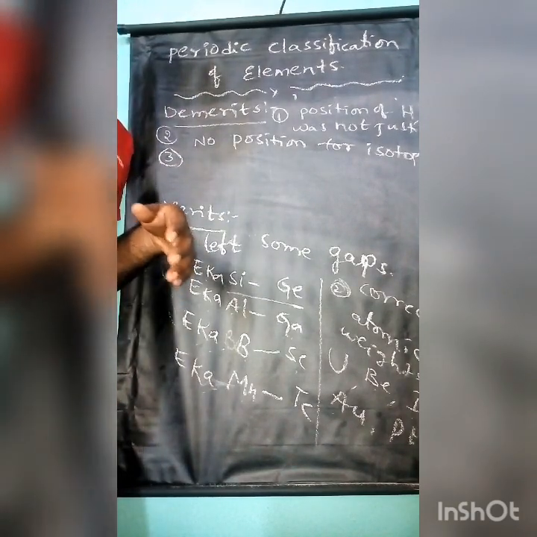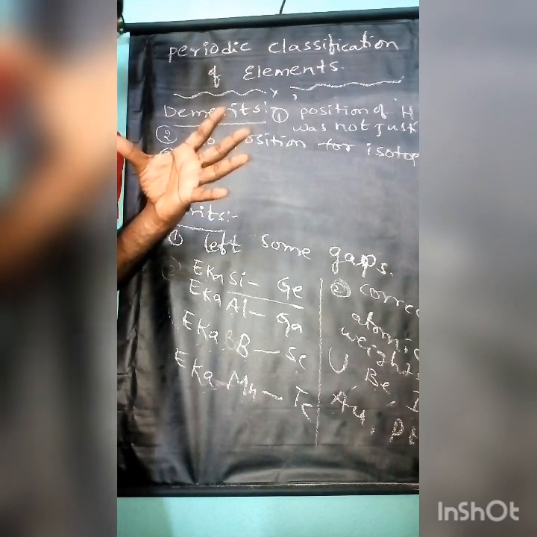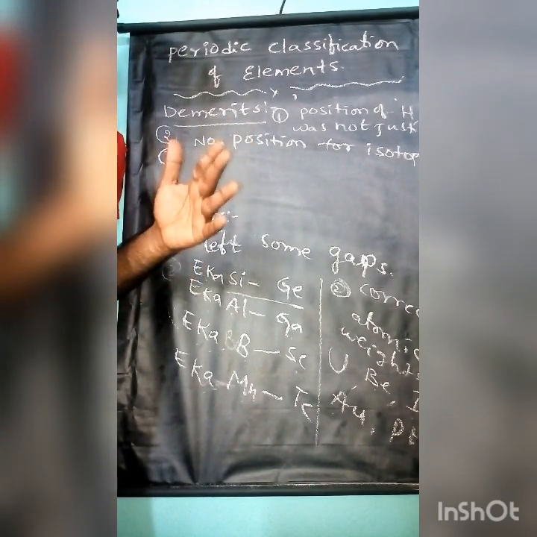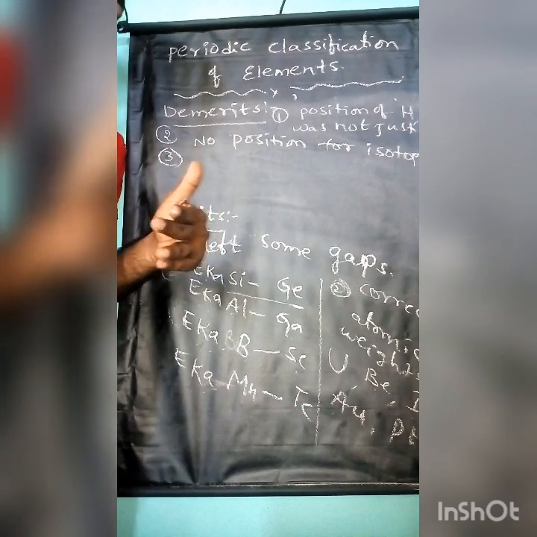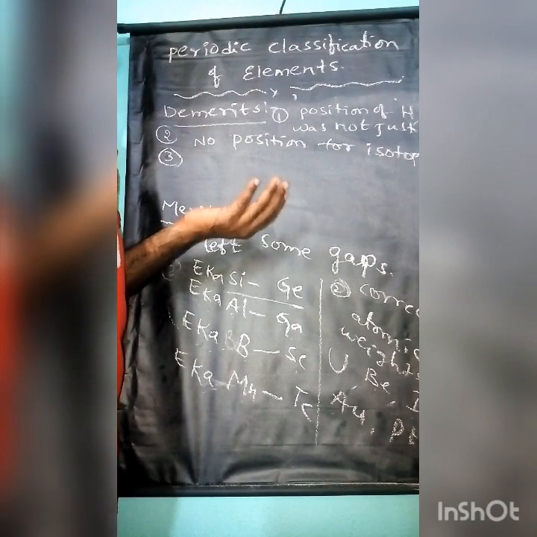Some of the elements, based on their properties, were not given the correct position.